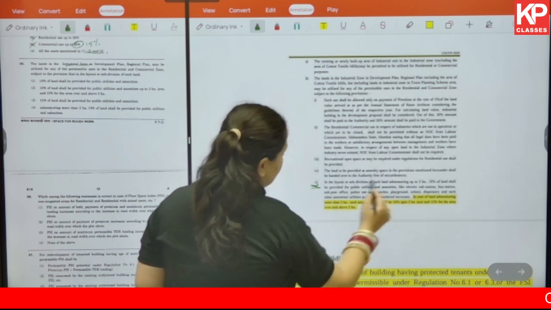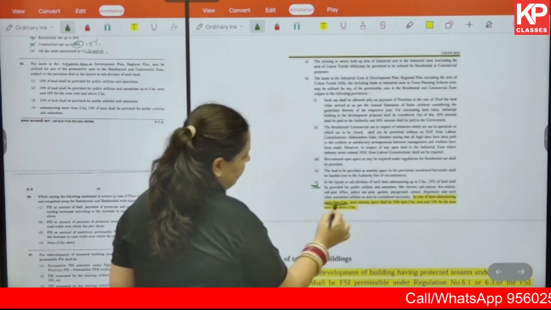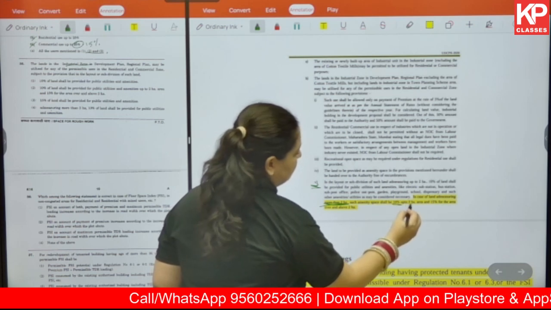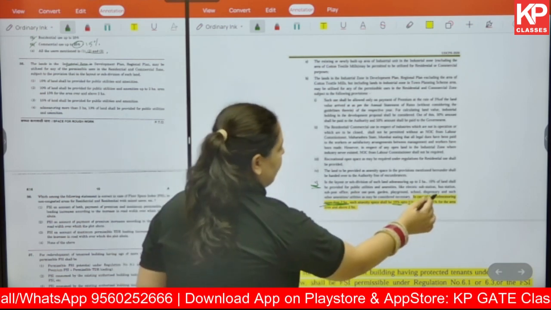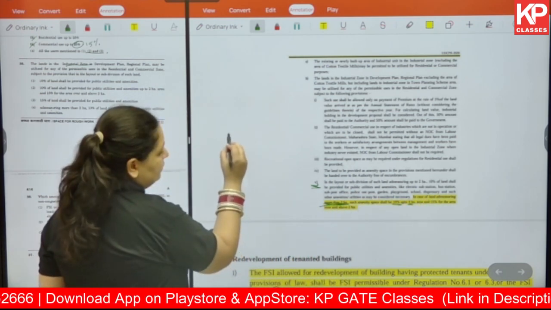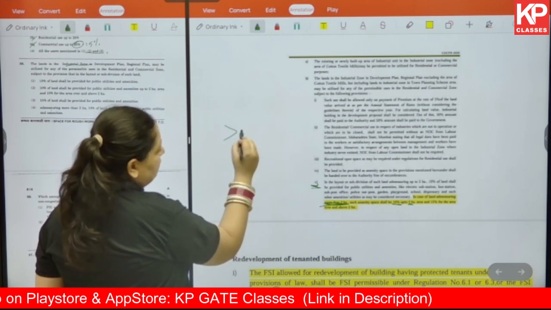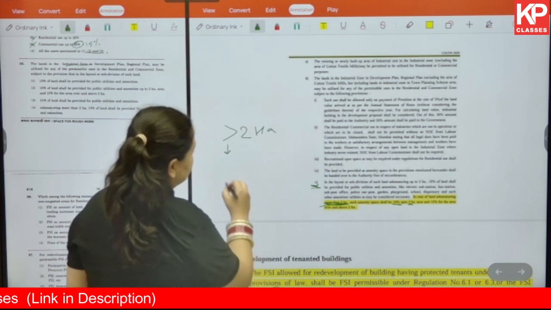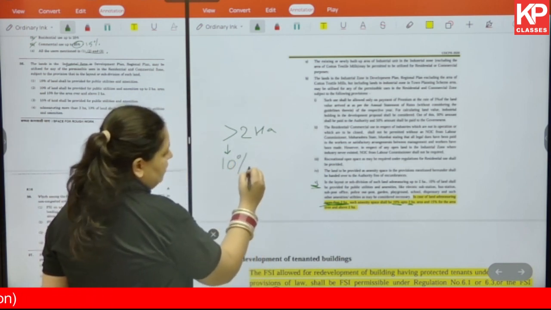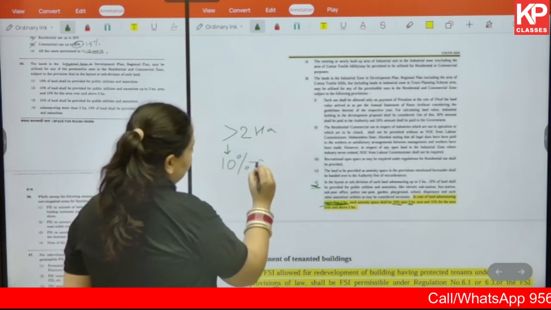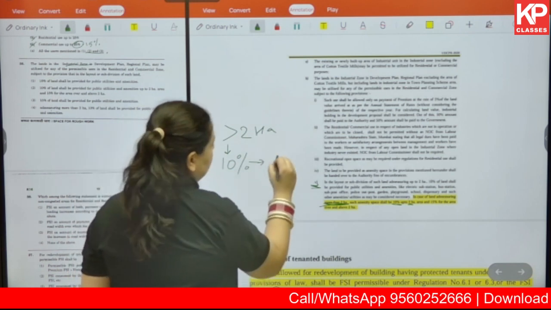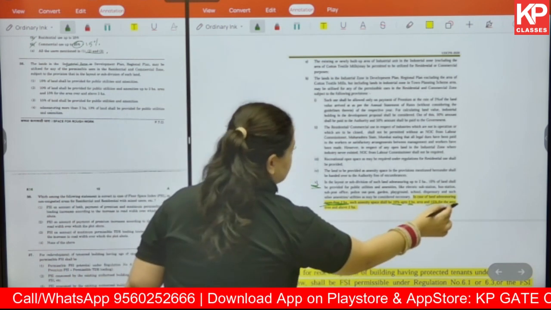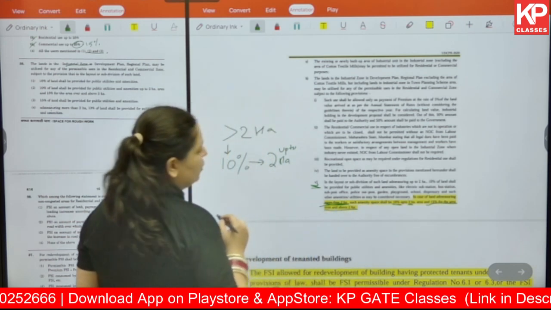In case of land measuring more than 2 hectares, such amenity space shall be 10% up to 2 hectares. Okay, so for any land measuring more than 2 hectares, in such a case, space for amenities shall be 10%. This has an upper limit up to 2 hectares. Okay, and 15% for the area over and above 2 hectares.